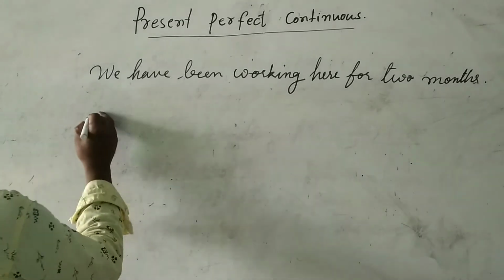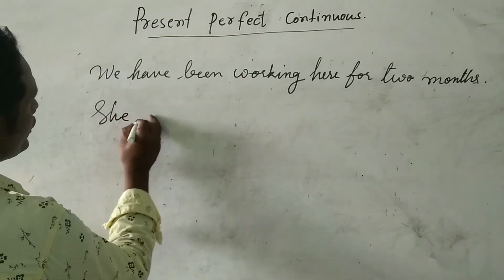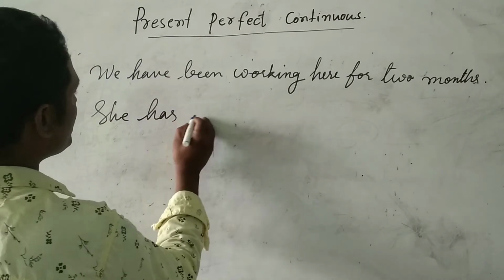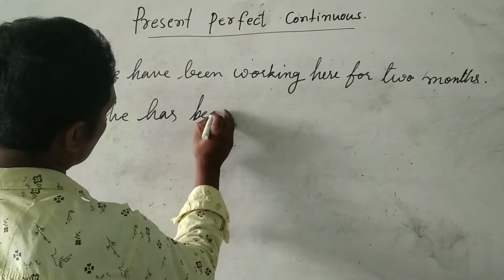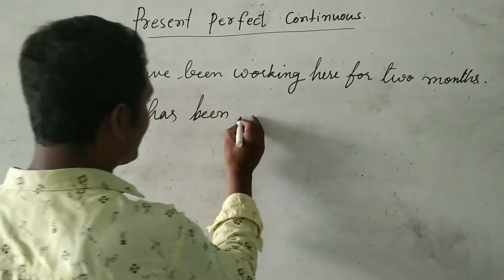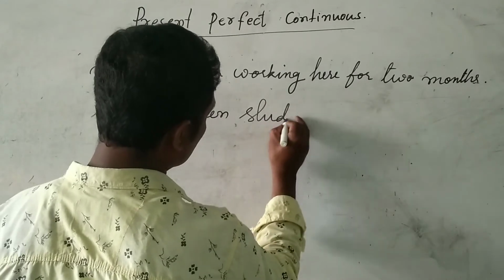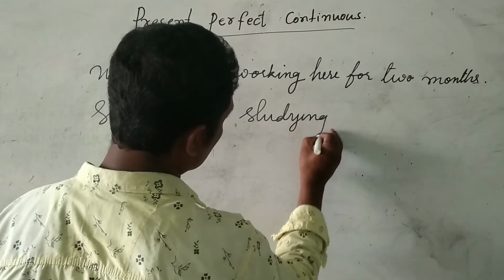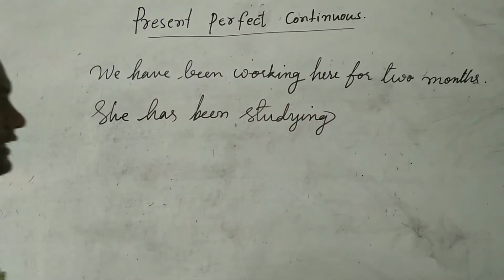So, one more example. She has been studying in the school.